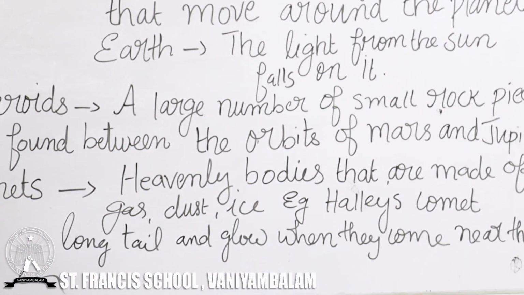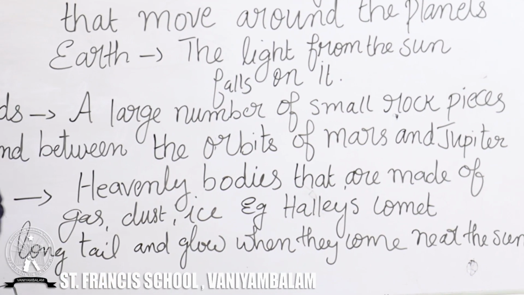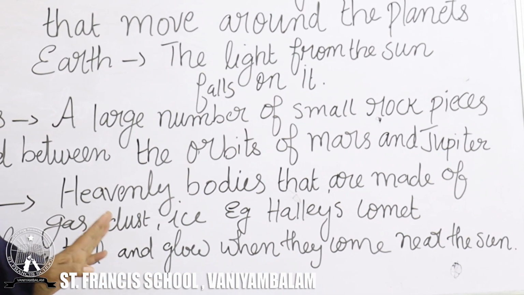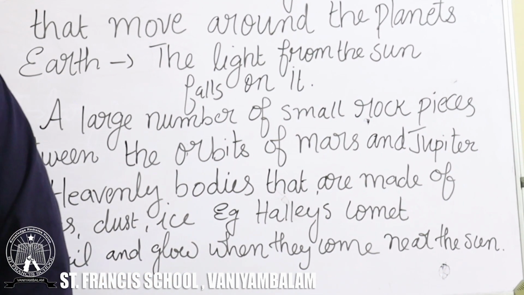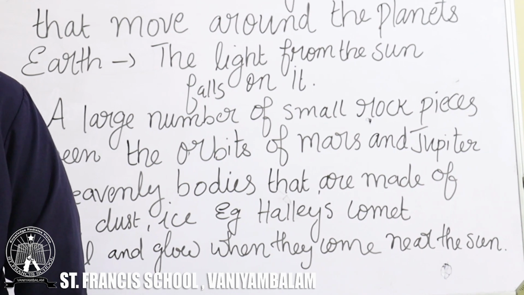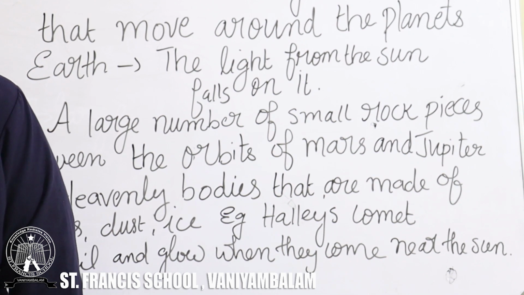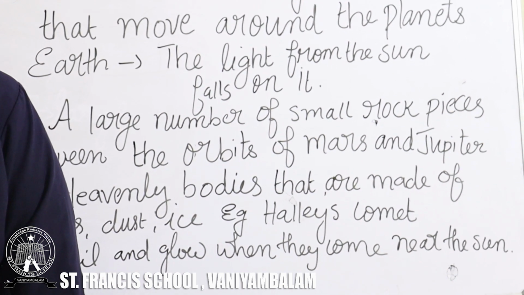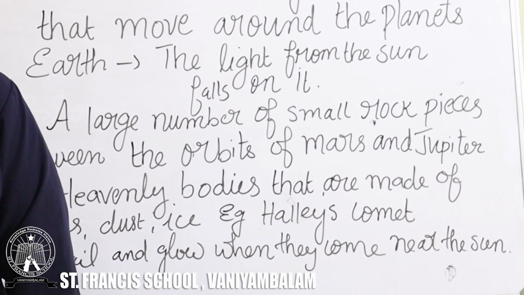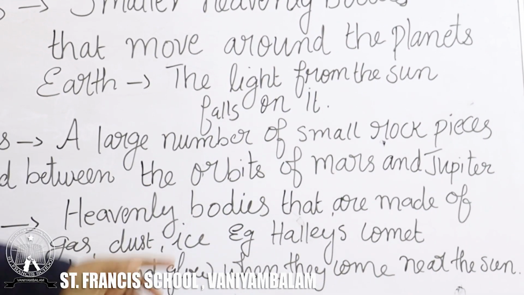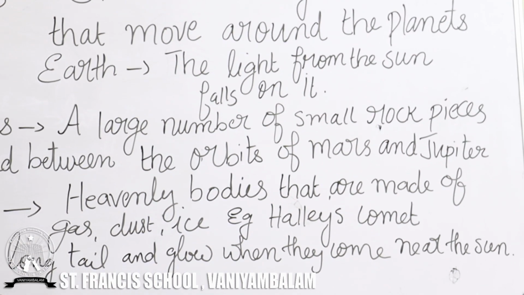The third one I told you about is the comets. Comets are also heavenly bodies that are made up of what? The gas, dust and the ice. An example for a comet is Halley's comet. You have heard about Halley's comet, isn't it? Halley's comet is an example for a comet.